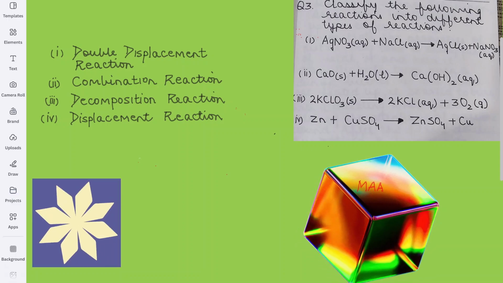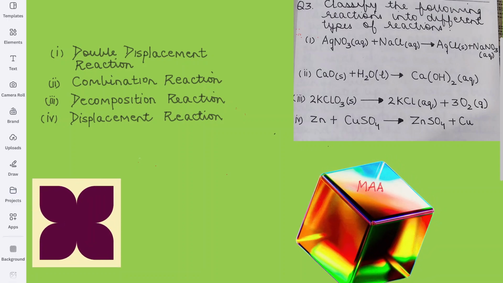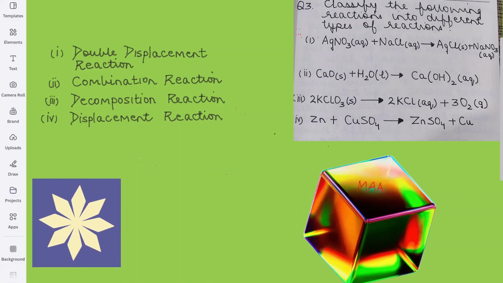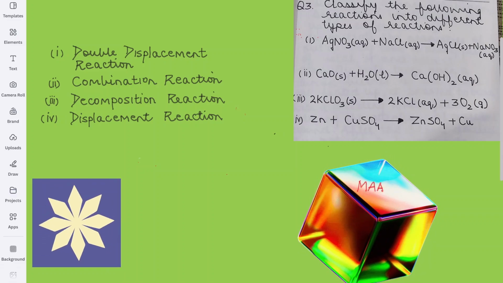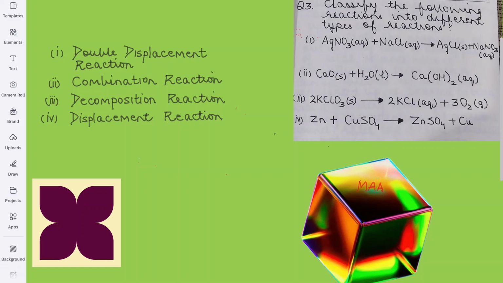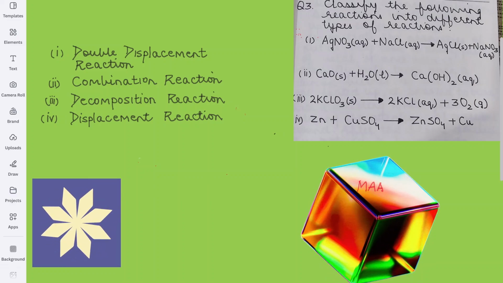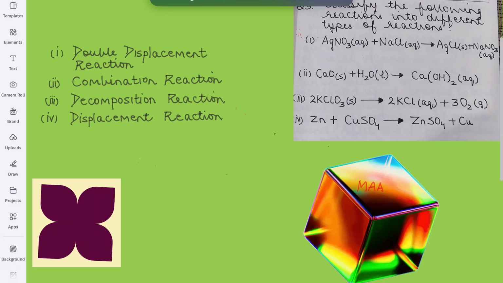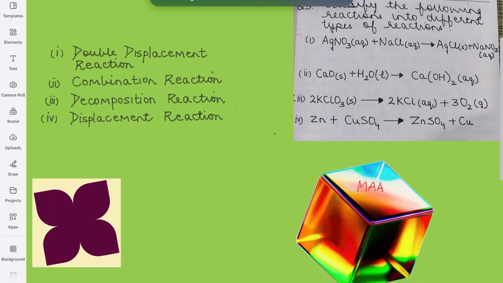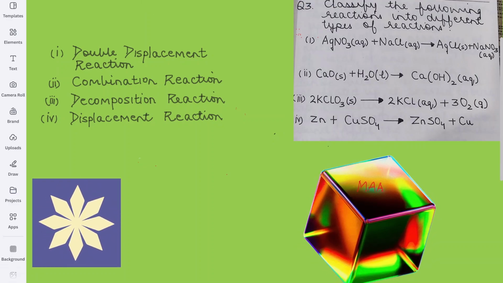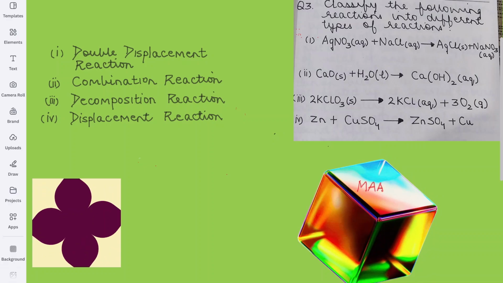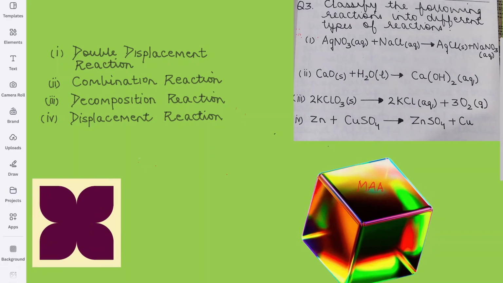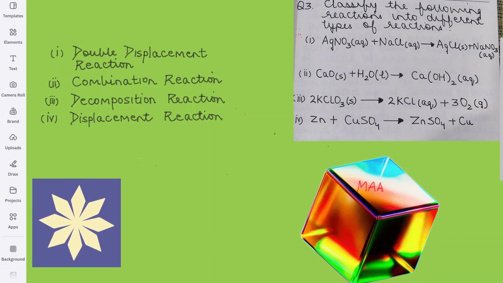The third one is KClO3 gives you KCl plus O2. Now over here, the reactant is 1 and it is decomposing. That means it is breaking down. So it is known as a decomposition reaction. The last one is Zn plus CuSO4 gives you ZnSO4 plus copper. So one is a metal and one is a compound. So a displacement reaction is taking place.